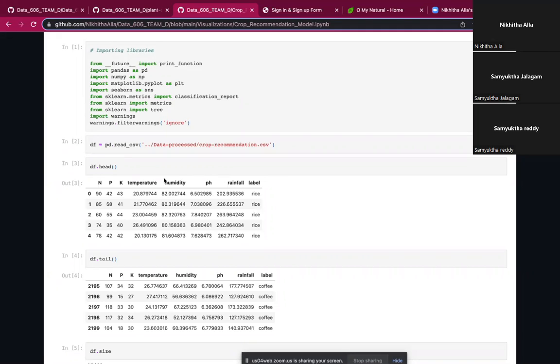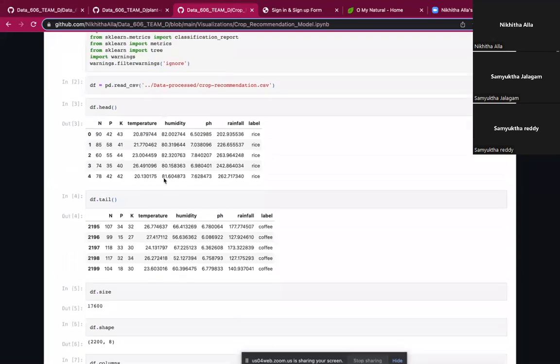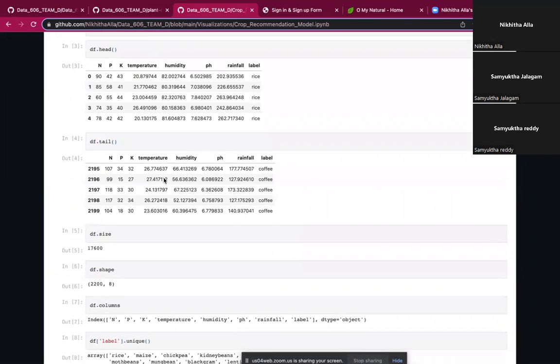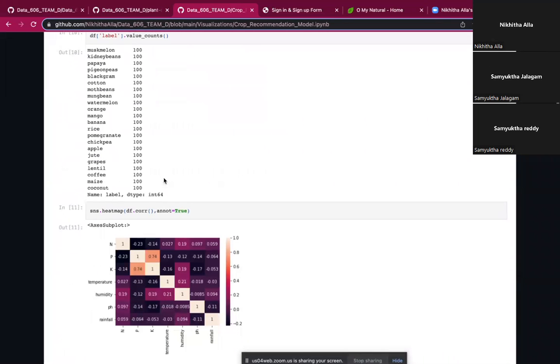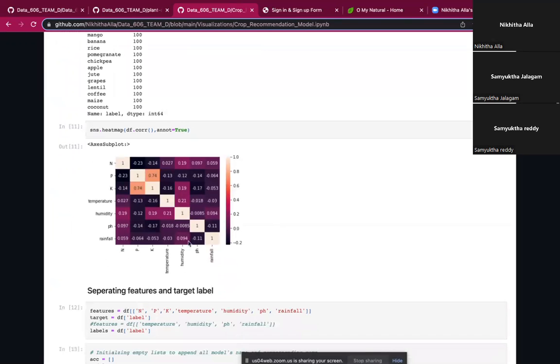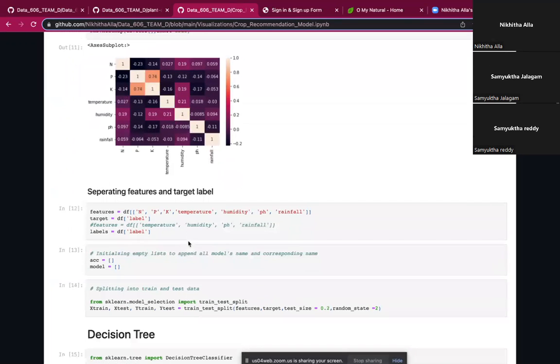So one of the other models we are working on is the crop recommendation model. In this crop recommendation model, firstly, our main aim is to generate pickle files, which take numerical inputs. This is because in order for our web application to work, the generated pickle files are to be embedded in the web application. Then data cleaning is performed, and to check the similarity between two features, we have performed the correlation matrix here, and separated features and target label.